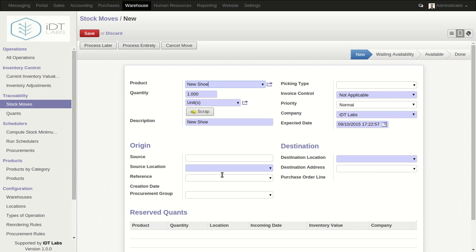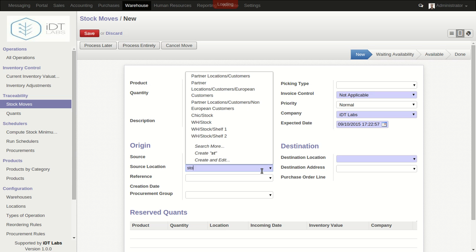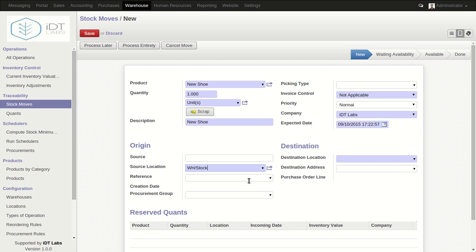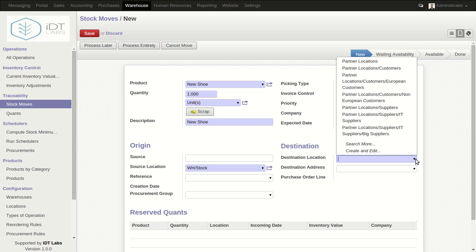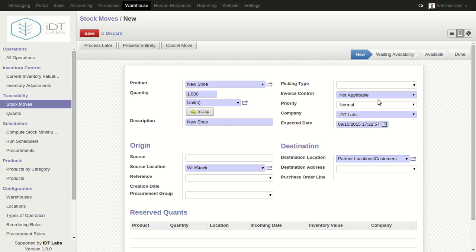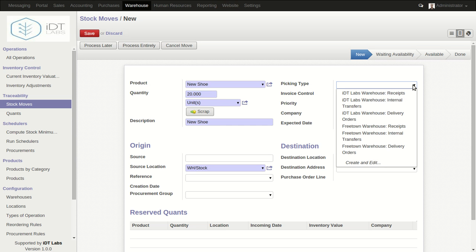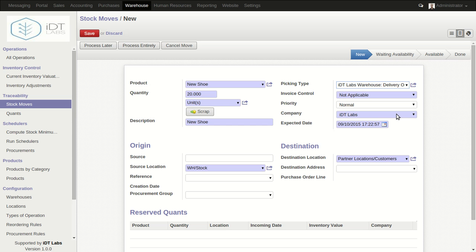Okay, and then the source location is the location we are moving the product from, which is the stock, WH stock, and then the destination location is actually the location we are moving the product to. So in this case, we can say we are moving it to partner, we are consumers, okay, and then let's say we are moving 20, and then we can specify also the picking type. So in this case we may want to say IDC Labs delivery order as the picking type.